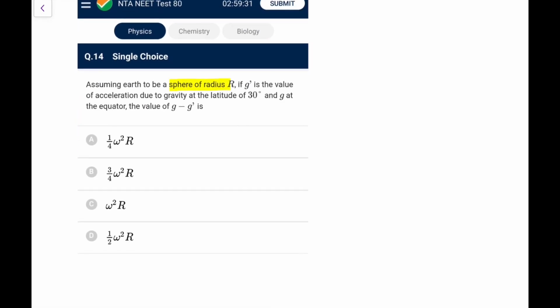Assuming Earth to be a sphere of radius r, if g is the value of acceleration due to gravity at the equator and g prime at the latitude of 30 degrees, the value of g minus g prime will be? At the equator, g would be equal to g at the surface, that we typically write g naught, minus omega square r, and that g dash at the latitude of 30 would be g naught minus omega square r cos square 30, if you remember.